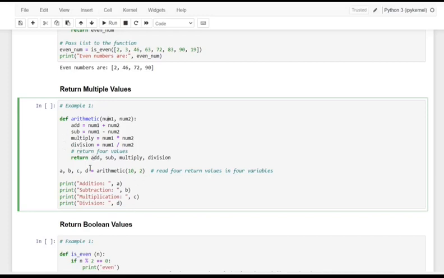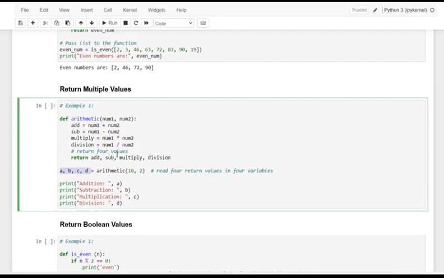When returning, see here, dear friends, we are doing a multiple declaration of variables within a single statement, where arithmetic is the function call, and we get the return expressions as the different multiple values.